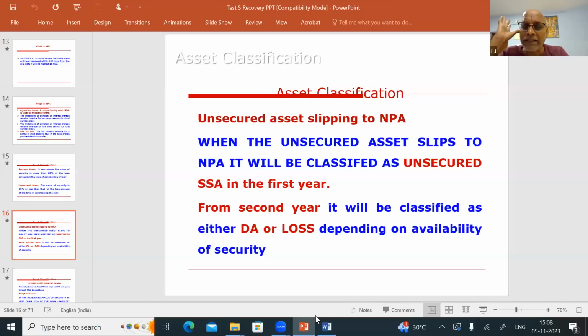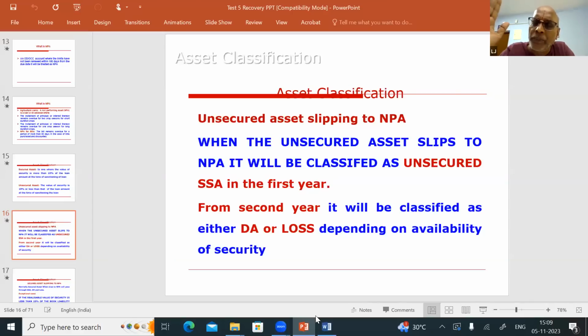Then after 12 months, where will it go? Whether it will go to doubtful asset or it will go to loss asset. For example, what is an unsecured advance? At the time of sanctioning the loan, the value of the security is 10% or below 10%. So the first year, it has to be classified as unsecured substandard only.